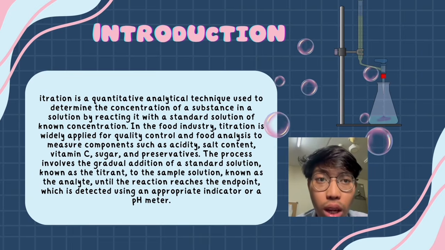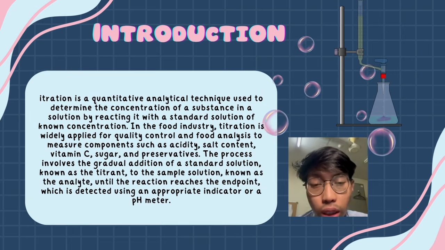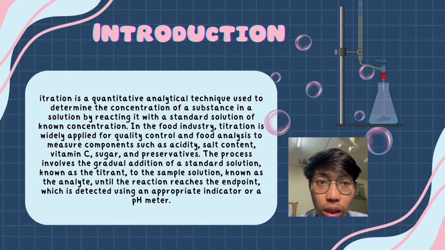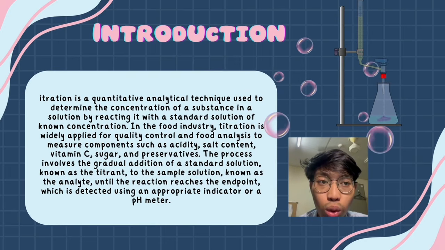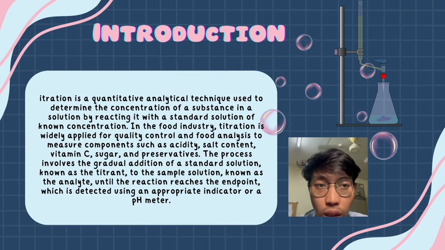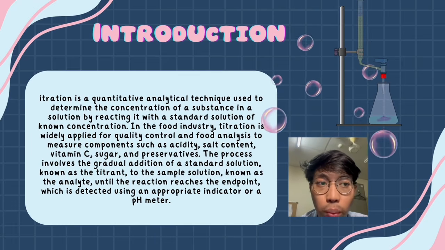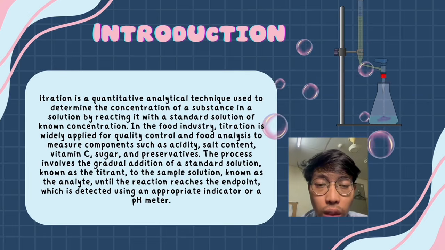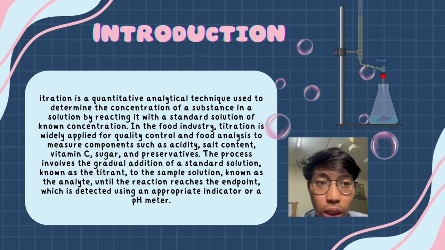There are several types of titration used in food analysis. Acid-base titration is commonly used to determine the acidity or alkalinity of food products such as fruit juice, dairy products and beverages. The second is redox titration, which is used to determine the concentration of a reducing agent such as vitamin C in fruits and beverages.